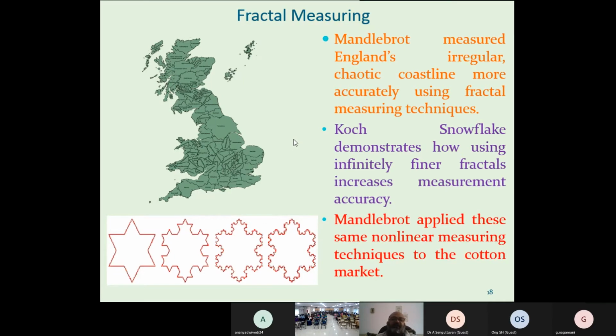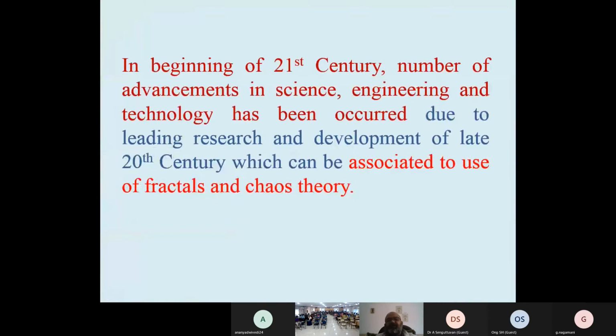prices. In the beginning of the 21st century, a number of advancements in science, engineering and technology have occurred due to leading research and development of the late 20th century, which can be associated with the use of fractals and chaos.